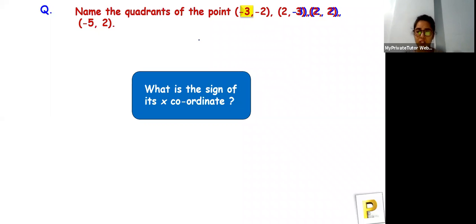Okay, you guys tell me for the first one, where does this point lie? Before I tell you all the answers, you guys already find the answer for all four, in which quadrant they lie. Come on, find out and quickly tell me all the four, where do they lie?